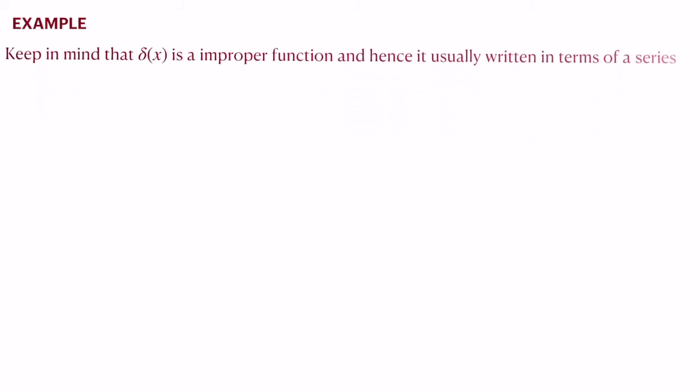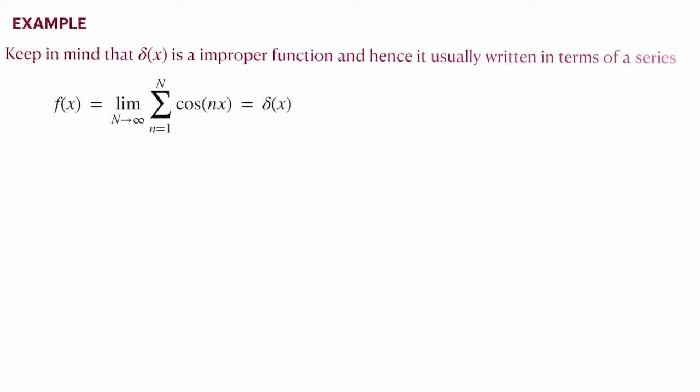Okay, let's look at an example. The first thing to keep in mind is that the delta function is an improper function and hence cannot be represented in closed form. It is usually represented in terms of a series or some limit n going to infinity. Let's look at our example, which is fairly simple.